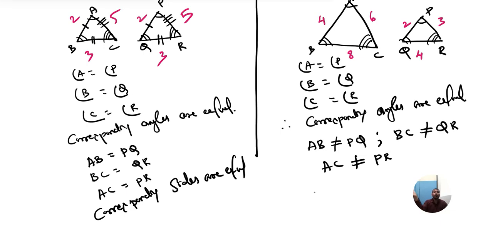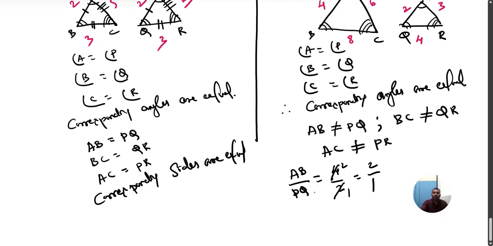But I am going to take the ratios. What will I take? Ratio. I am not telling AB is equal to PQ. No, I will take AB by PQ. What is AB by PQ? What is AB? 4. How much is PQ? 2. 2 ones are 2, 2 twos are 4. The answer is 2 by 1. Correct? Answer is 2 by 1.